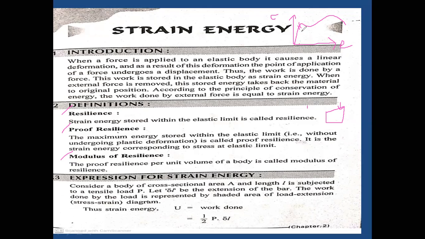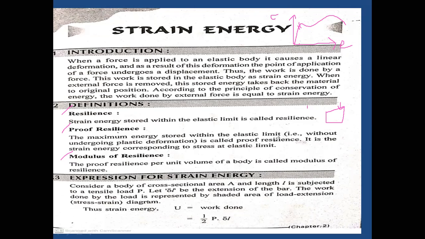Okay, up to now. After the elastic point, it might not be proportional. Up to the elastic limit only do we maintain some relation between the stress and strain. Beyond that, we do not maintain any proportionality.